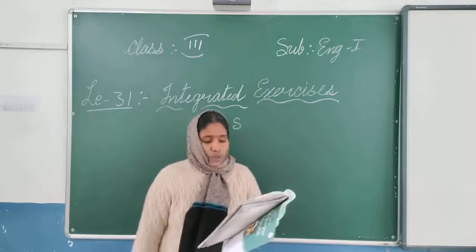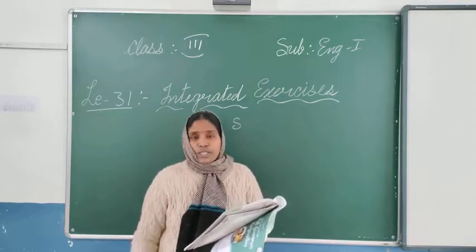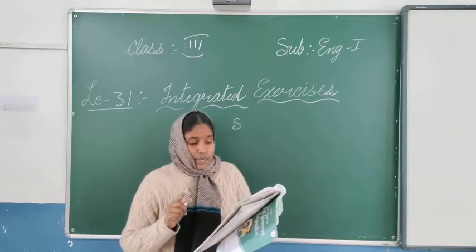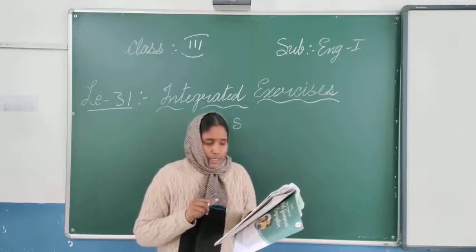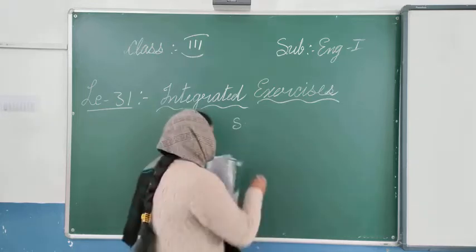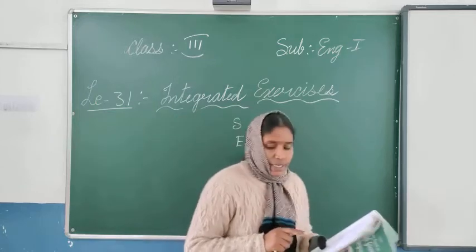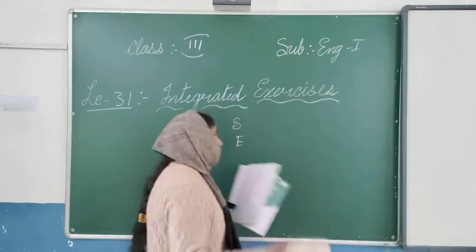Hurray, India has won the trophy. So here what is there? Interjections, what you have learned. Hurray. So the exclamation mark is there. So what you have to write here? E. So this is the way you have to complete. You read the sentence, then you will understand.